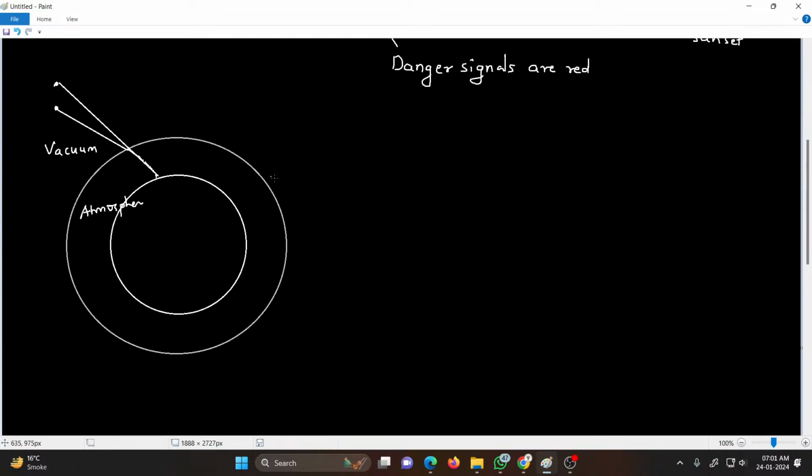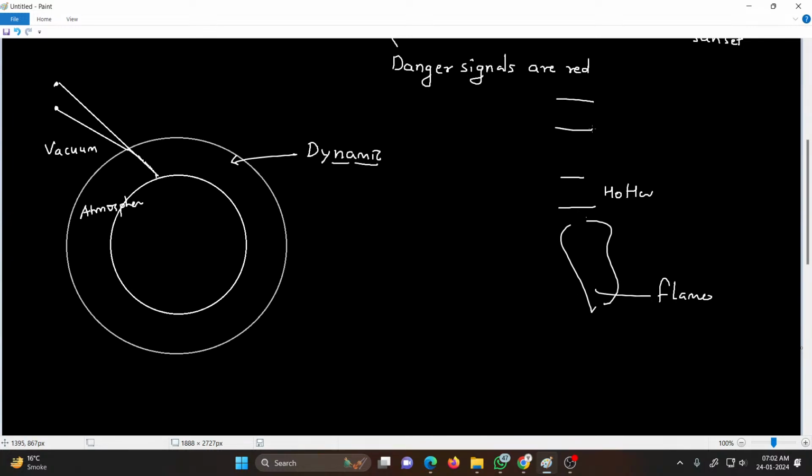And also, as the atmosphere is dynamic, that means there are air currents which are flowing in the atmosphere. And why does this happen? Let us consider, if there is a flame over here, then the air just above the flame will be hotter, whereas air further up will be cooler.